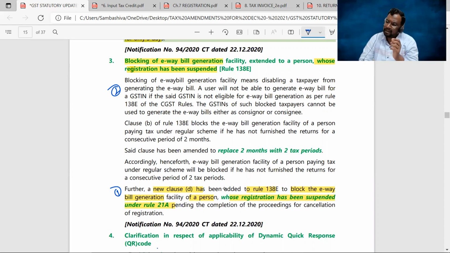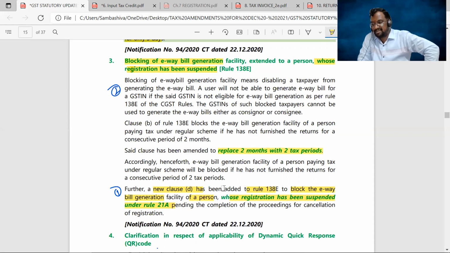A supplier or taxpayer who has not furnished his returns for a consecutive period of 2 months is not entitled to generate the e-way bill. Now the wording 2 months is replaced with 2 tax periods. So what is its impact?